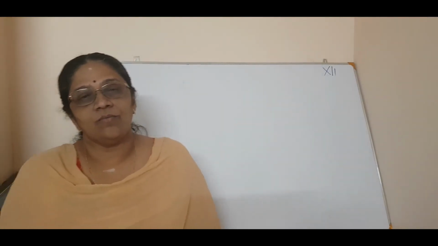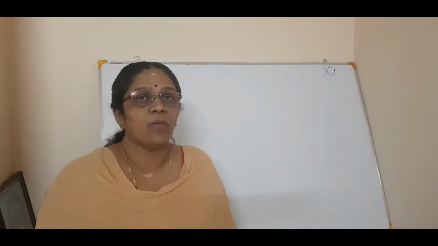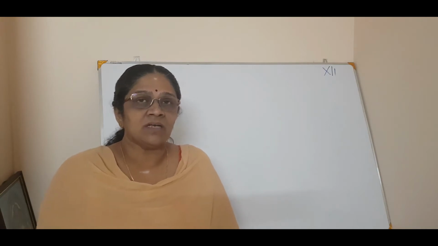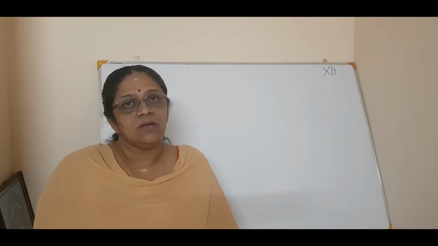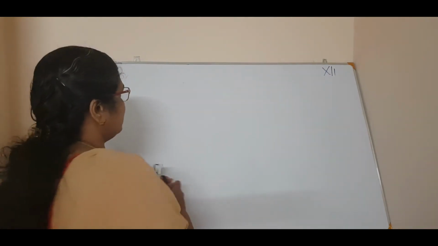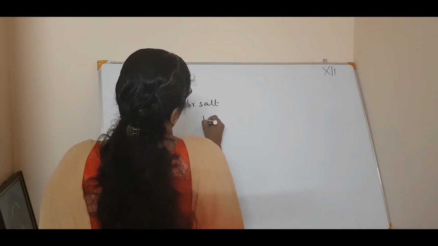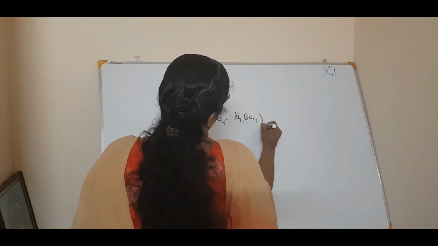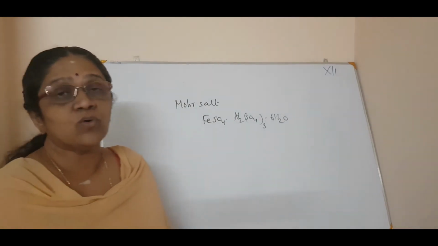Now we will see the difference between a double salt and a complex. Mainly in viva questions they will ask you what is the difference between a complex and a double salt. For example, Mohr's salt is a double salt of FeSO4 with Al2(SO4)3 and 6H2O. This is a chemical formula for Mohr's salt.